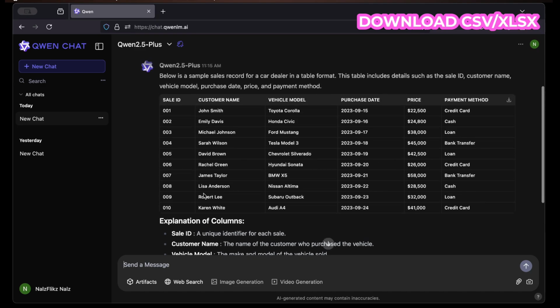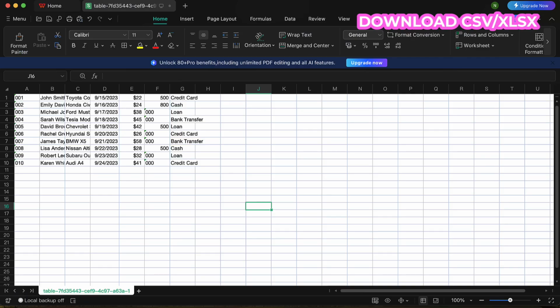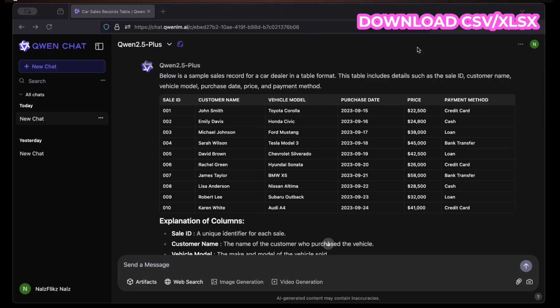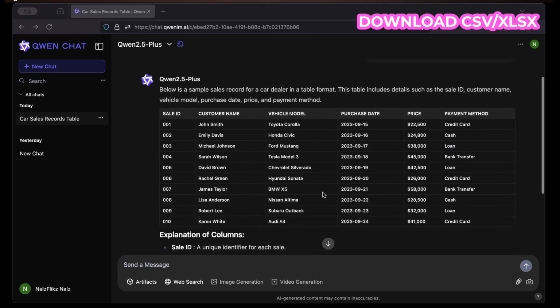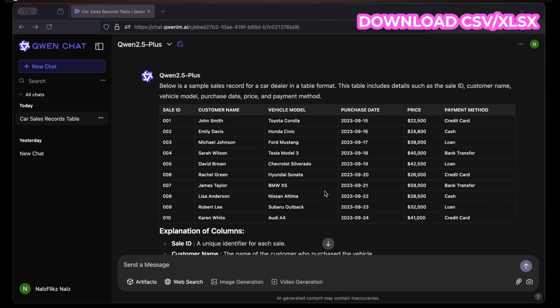Now when you have a table like this in QWEN, we can actually download it as a spreadsheet, Excel as the case may be. So I would download this. It comes out as a CSV file which is compatible with any spreadsheet. So if I click on this to open, I use WPS, so I have it here, you can see, and I can just open and everything is here right now. So you can see that this is awesome, right? So let's do something else in the next chapter.